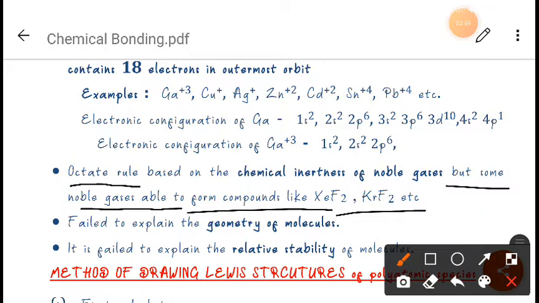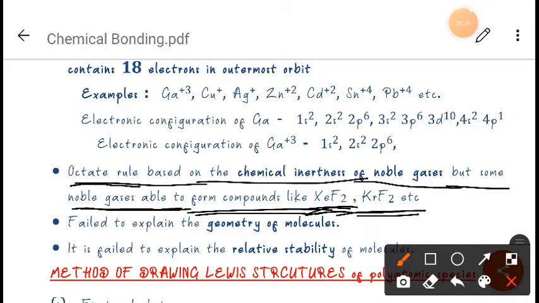But we have seen that some noble gases form compounds like XeF2 or KrF2. So the octet rule, based on the chemical inertness of noble gases, fails to explain this concept also.